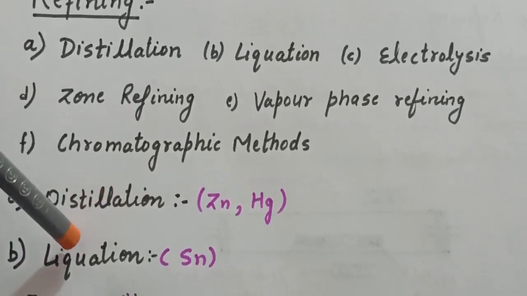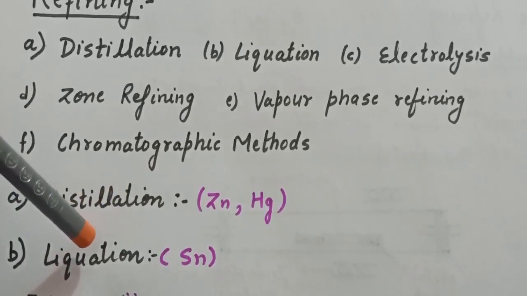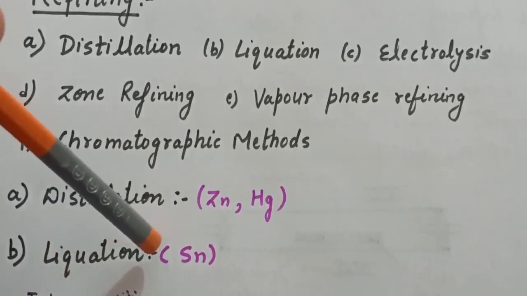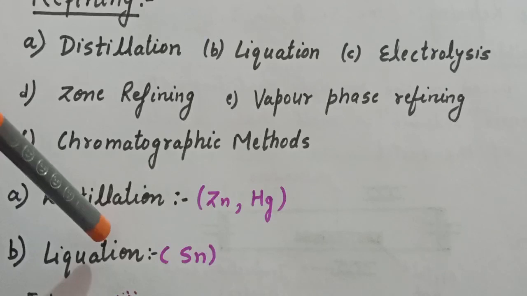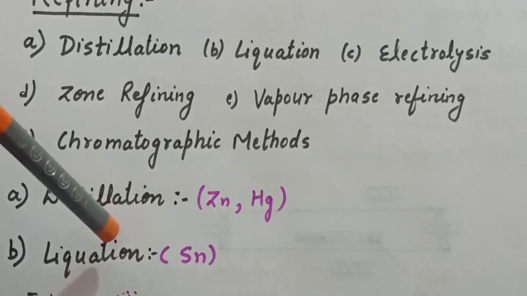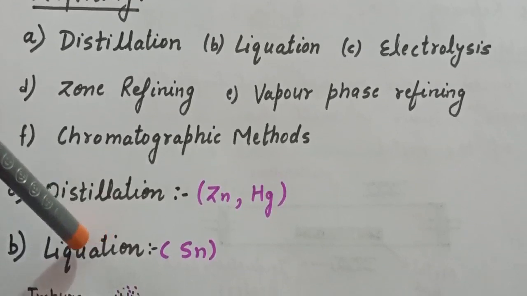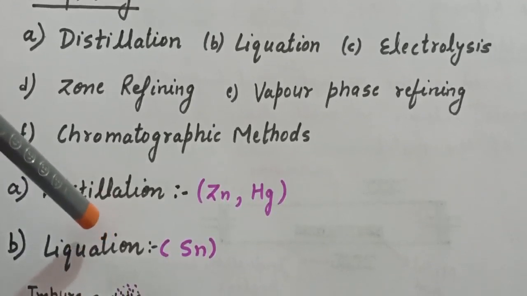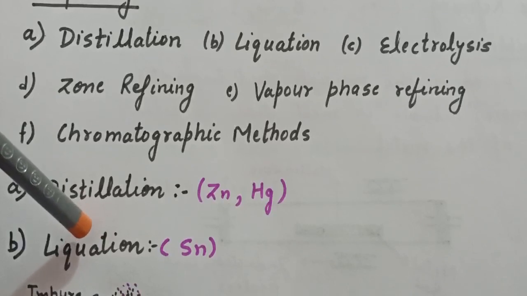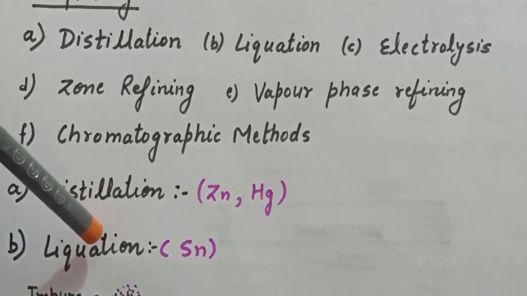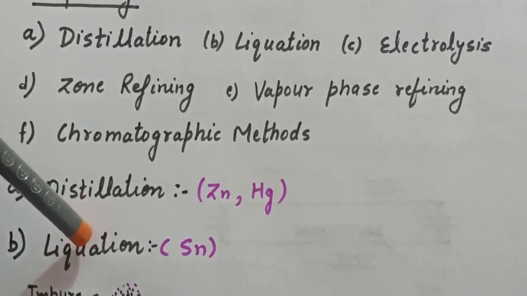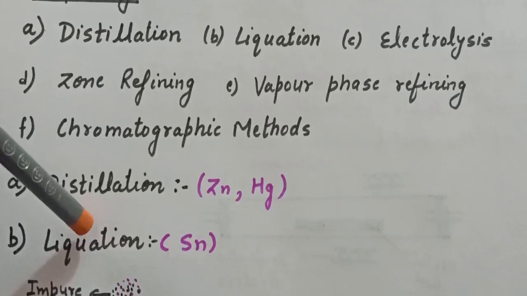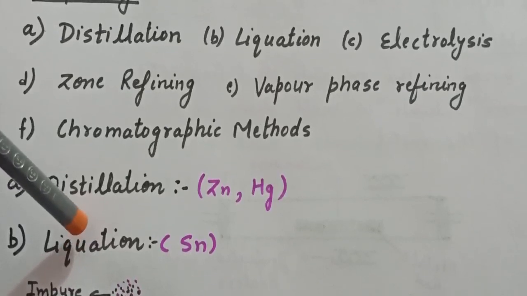Next method is liquefaction. So liquefaction method is used for the purification of metals like tin. Now this method is based on the principle that the melting points of the metals are lower than those of the impurities. Means when we heat the impure metal, first our pure metal will melt, after that impurities will melt. Means there is a difference in the melting point of pure metal and the impurities. And in this method we will purify those metals which have lower melting point as compared to impurities present in crude metal.